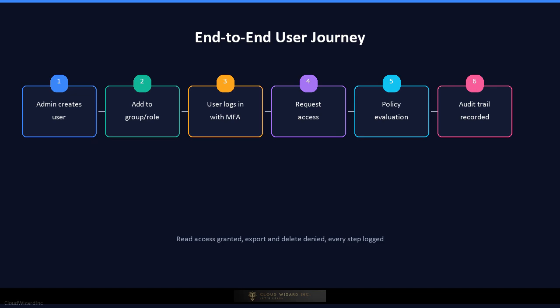She then tries to run a query against a customer data warehouse. The application calls the policy decision point, which checks the user's role, department attribute, time of day, and the resource's sensitivity label. The policy allows read access but denies any export or delete action. The user gets the data she needs, and every step is recorded in the audit log for compliance.